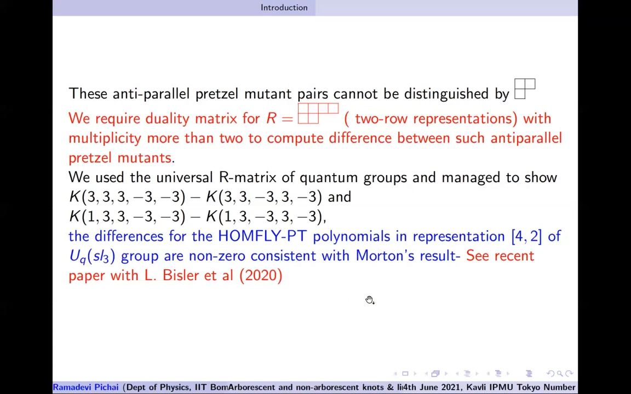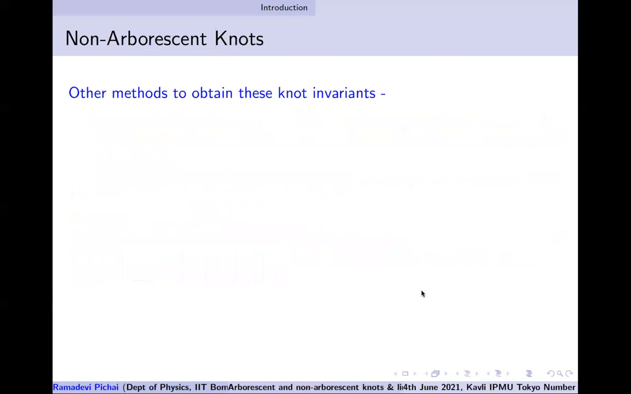Okay, so this was the work which appeared last year, 2020, with Bischler, Mironov, and other collaborators, where we have explicitly shown that indeed this representation for a specific rank can distinguish anti-parallel pretzel mutants. Okay, so far was a story for arborescent knots. For a complete classification, we need to have information on the non-arborescent knots as well, because you can't neglect that.